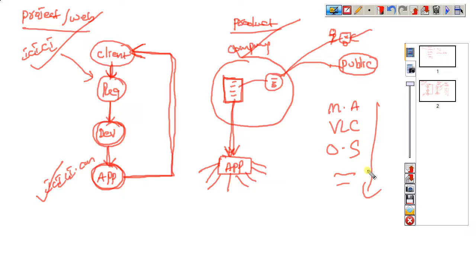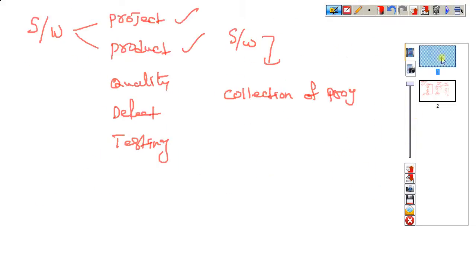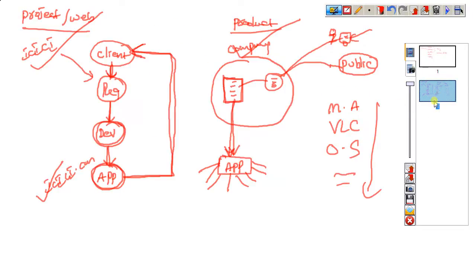Coming to the next one, quality. What is meant by quality? If you come to quality, the client gives the requirements, and the developer develops the application based on those requirements. After developing the application, they need to check whether this application satisfies the client requirements or not.